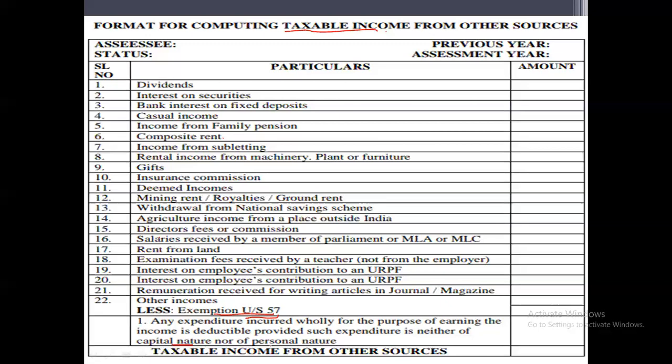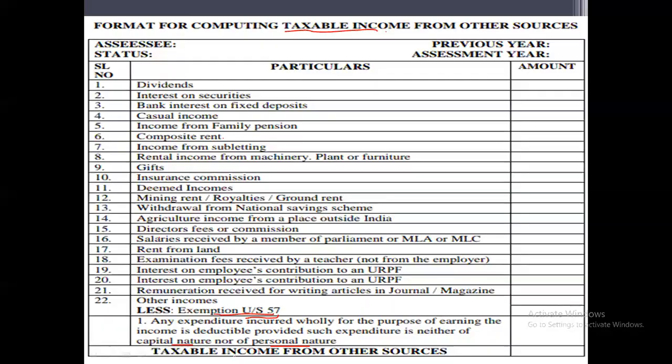Any expenditure incurred by the assessee for his personal purpose cannot be claimed under section 57. It must be purely related to earning the income, not capital in nature, and not for personal purposes. Then after that we get the taxable income from other sources. This is the format for calculating the taxable income from other sources.